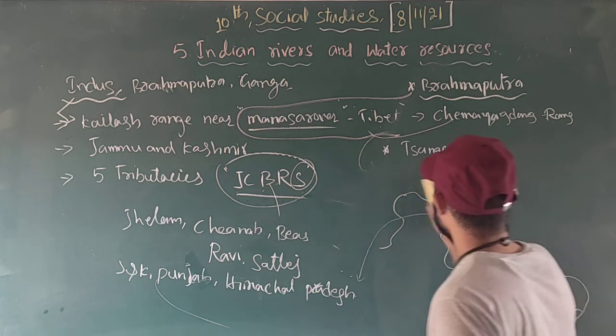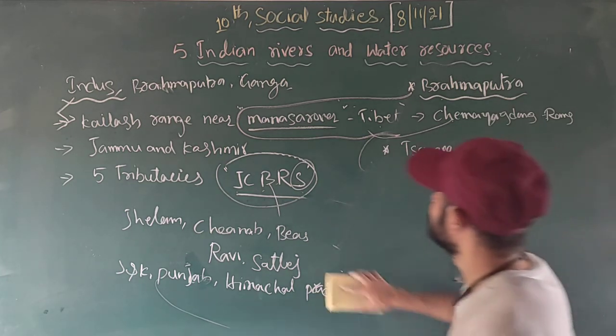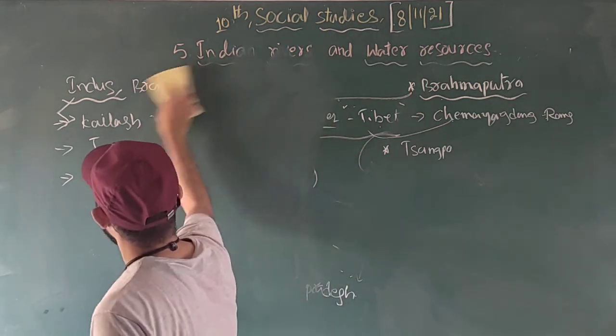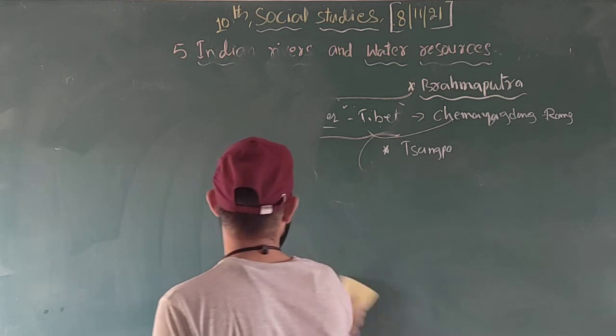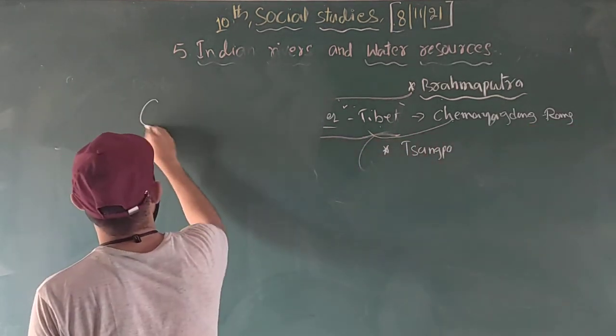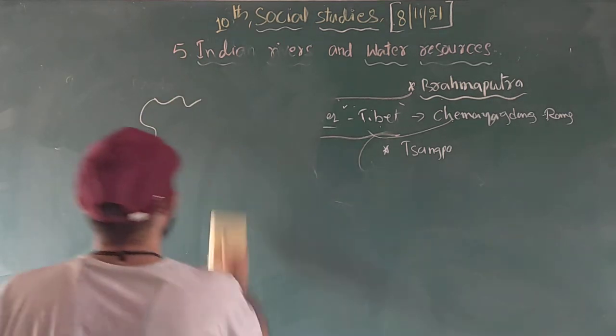The Brahmaputra river enters India first in which state? It enters in Arunachal Pradesh.